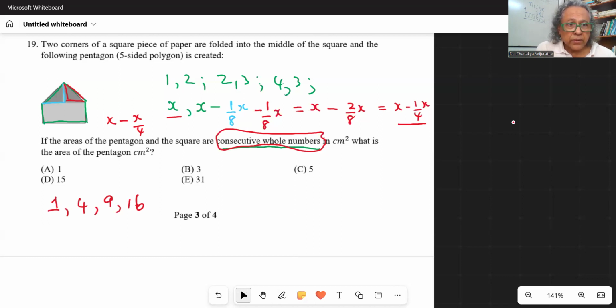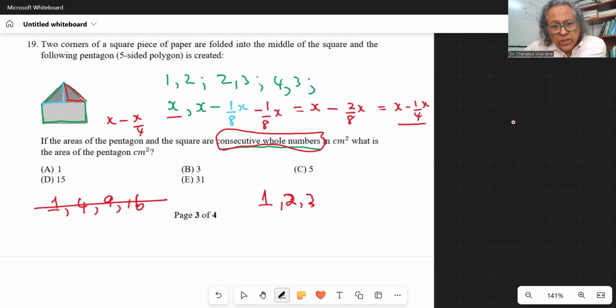Let's see now. The areas of the pentagon and square are considered whole numbers. Well, yes, it can be 3. It doesn't have to be a square number. So 1, 2, 3, 4, 5. Okay, if it is 1, what is the area of the pentagon? So 1 and 1 minus 1/4. That's not a whole number, so no need to worry about that.